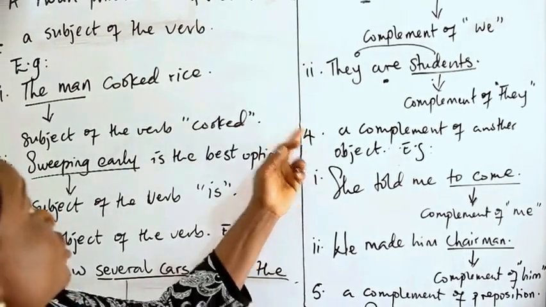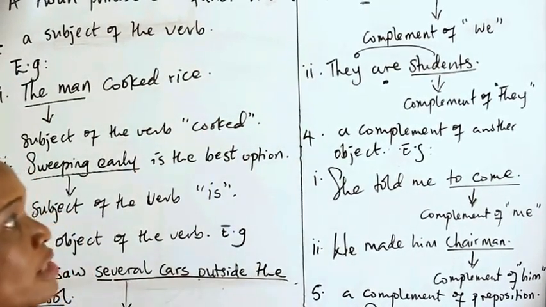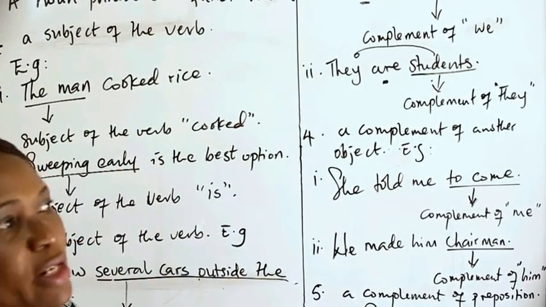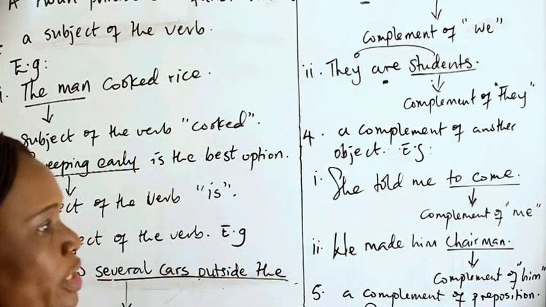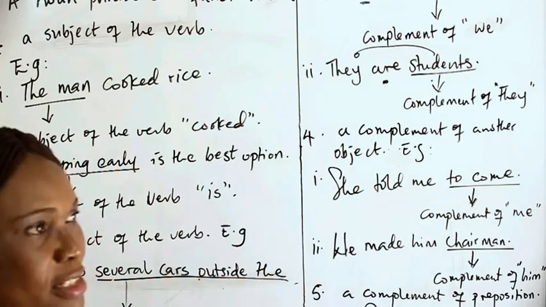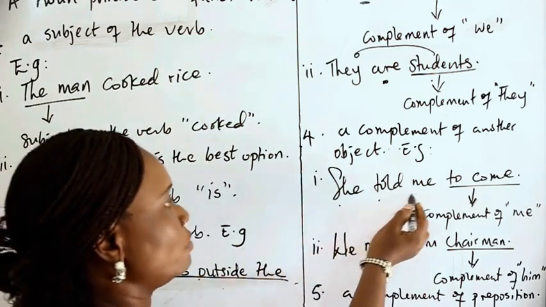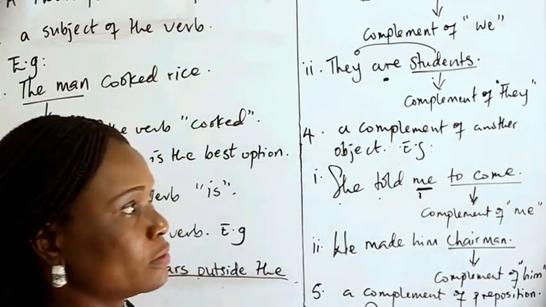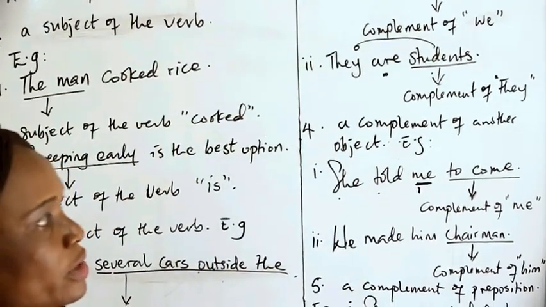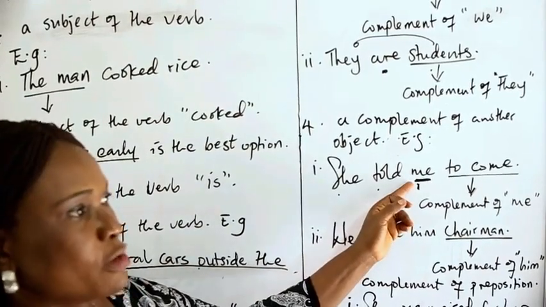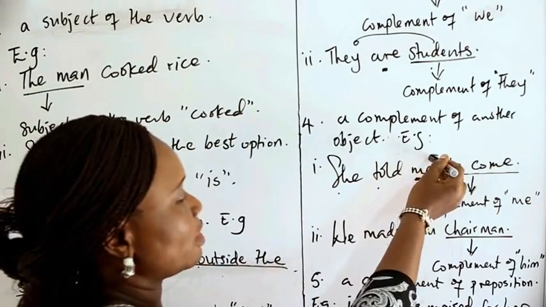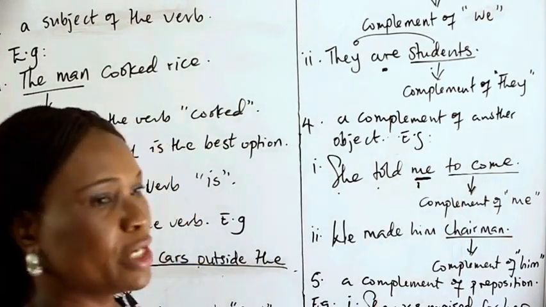Number 4, the function of the noun phrase as a complement of an object. In some sentences, you have more than one object following each other in a sentence. We have, she told me. You remember that me is an object pronoun. If you change it to subject, it will be I. But because of the position, in the object position, it continues to be me.